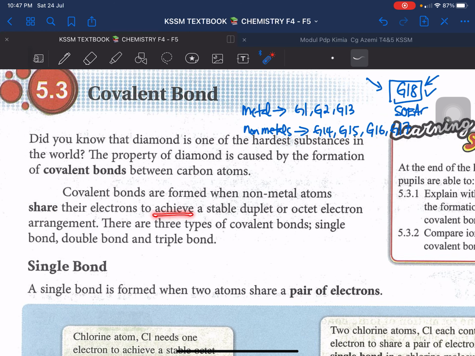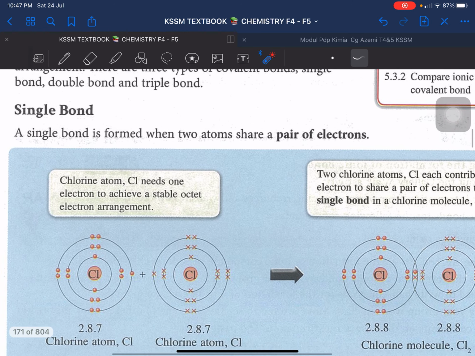Because they want to achieve a stable duplet or octet electron arrangement. Okay, remember in covalent bond we are focusing on non-metals, bukan logam. There are 3 types of covalent bonds. Kalau ionic bond satu jenis saja kan, tapi covalent bond there are 3 types: single bond, double bond, and triple bond.